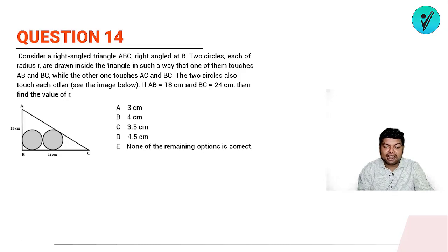Consider a right angle triangle ABC, right angled at B. Two circles each of radius r are drawn inside the triangle. So the radius of the circles are given, it's r, such a way that one of them touches AB and BC while other touches AC and BC. ठीक है, एक AC को टच कर रहा है और एक BC को टच कर रहा है. The two circles touch each other. See the image below.